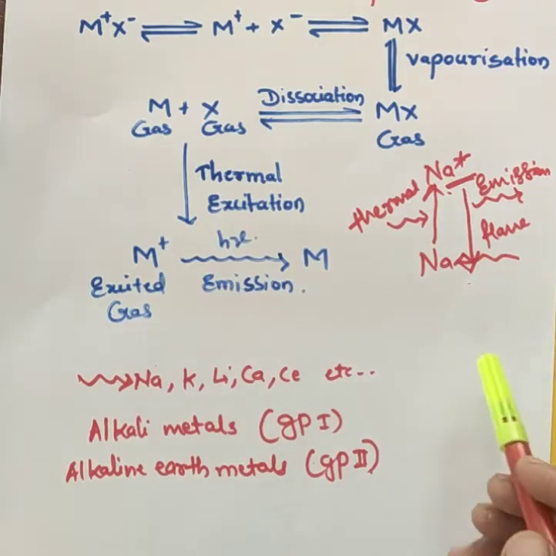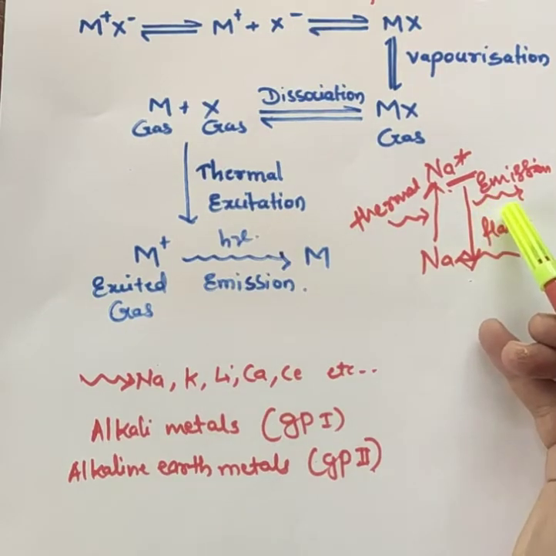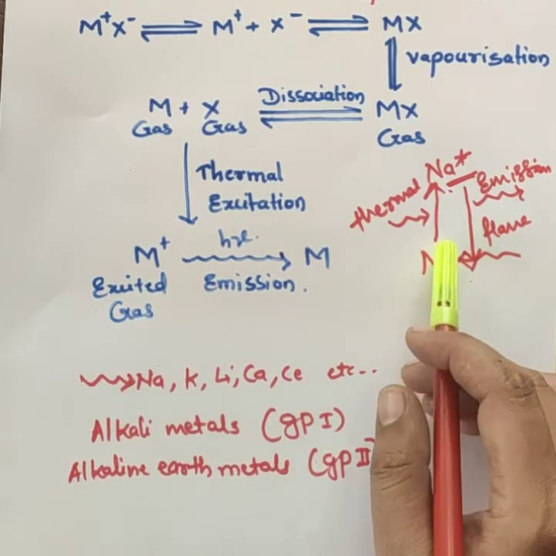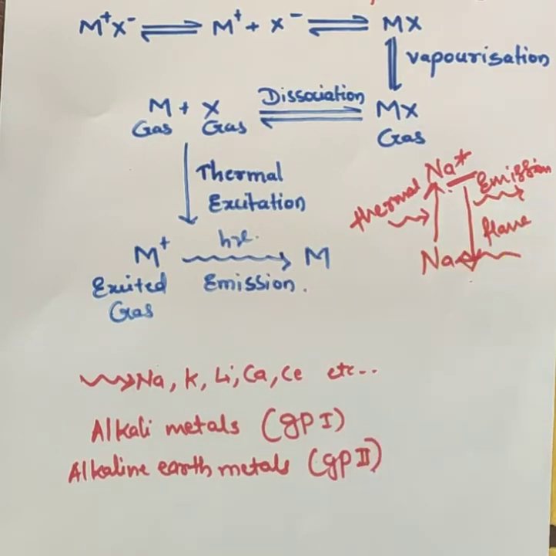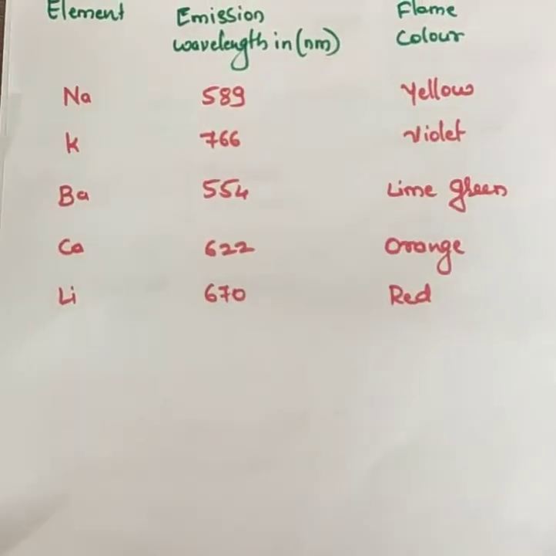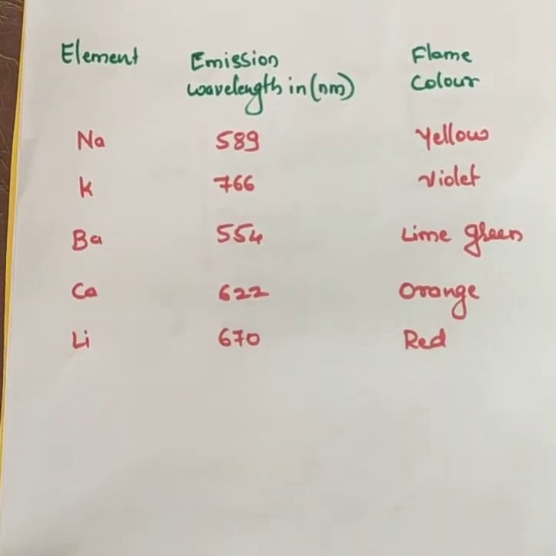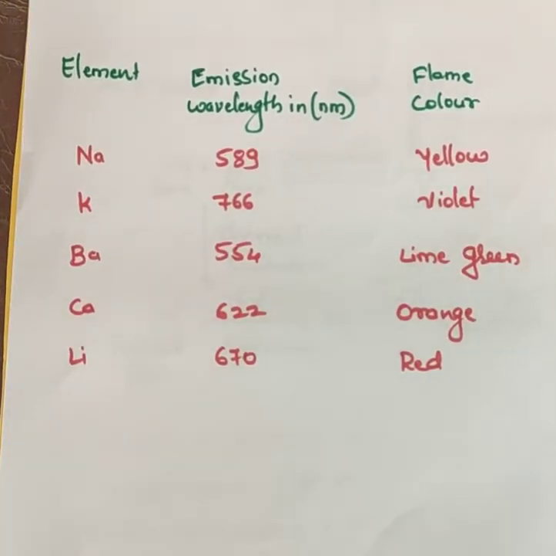Now after the emission, that emitted light is specific, that has a specific wavelength for the specific element. The wavelength of emitted light is specific for the specific element. Suppose, here there is a table. I have mentioned some elements in this table and their wavelength and flame color.